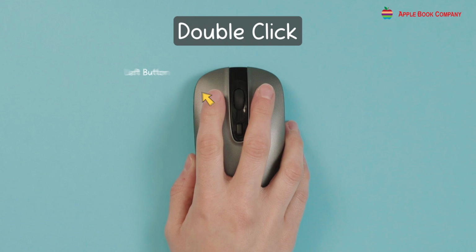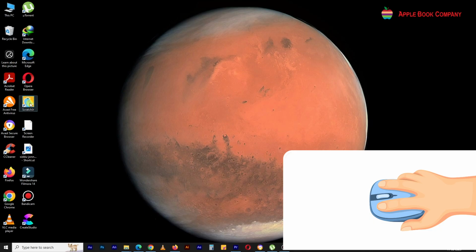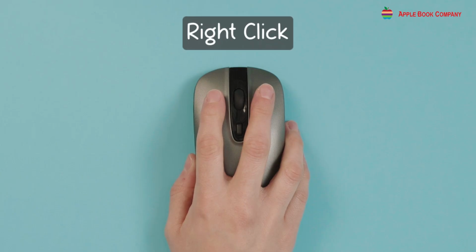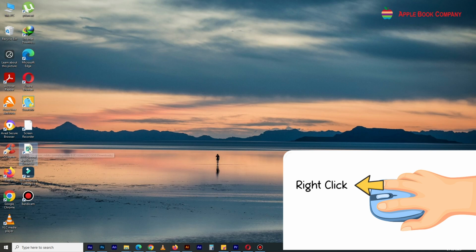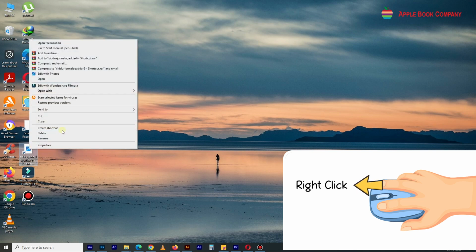Double click. Pressing the left button twice quickly is called double click. It opens the selected program, file or folder. Right click. Clicking the right mouse button once is called a right click. This opens a context menu with additional options.